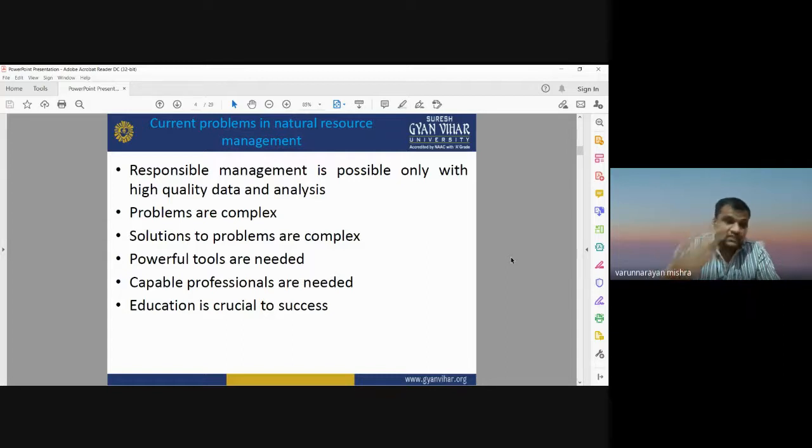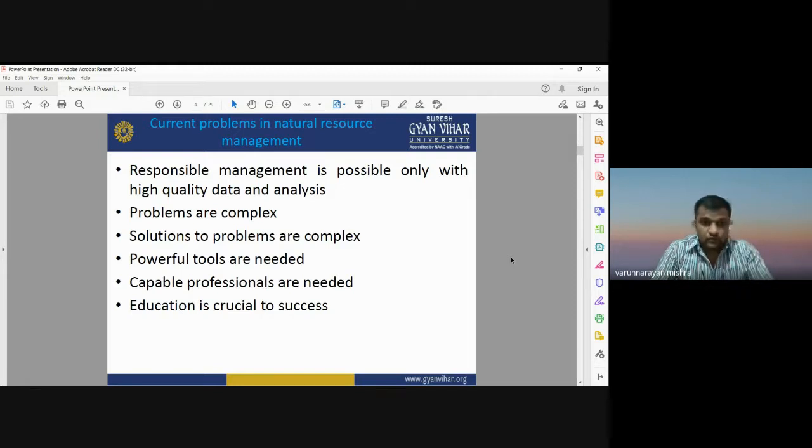We should have good skilled workers working on those tools and techniques. For that, GIS education is also crucial. The education of GIS is very important to produce capable professionals so that they can use GIS and remote sensing techniques for sustainable management of natural resources.